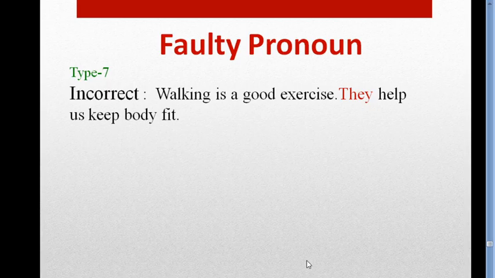Dear students, look at the example. Walking is a good exercise. They help us keep body fit. Walking is a good exercise. They help us keep body fit. Okay, so what is the rule? What is the mistake here?